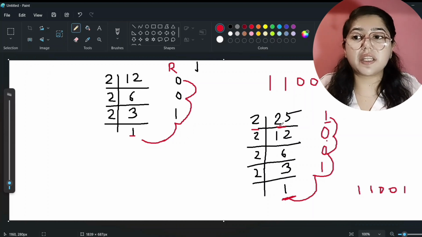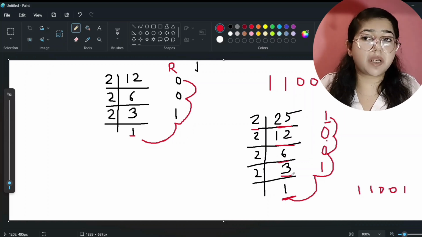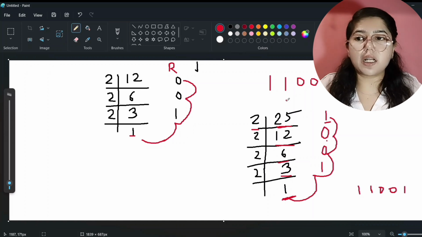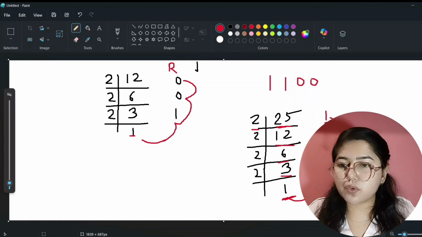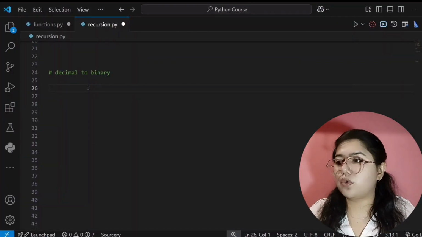First, for dividing the number by 2, 25 we are dividing by 2, then again 12 dividing by 2, 6 dividing by 2, 3 dividing by 2, till its answer comes here, right? So we are writing this. Okay, so first logic will be for dividing by 2 and the second logic will be for this remainder. Okay, so let's see in Visual Studio Code. We will write code for this.